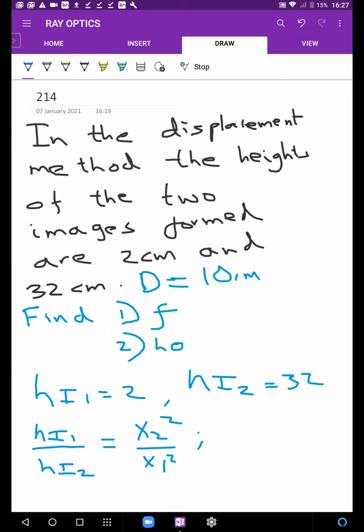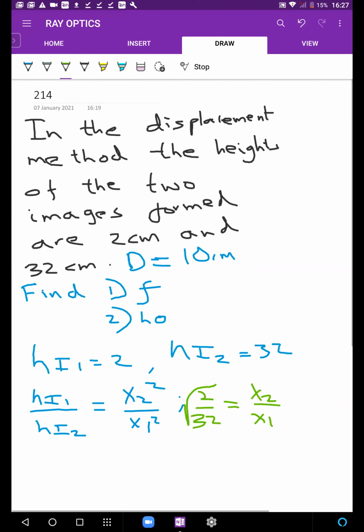Again, it doesn't matter what you're calling x2, what you're calling x1. It's just the ratio that matters. Everything is actually interchangeable. So what am I getting? 2 by 32, so 1 by 16 actually, is x2 square by x1 square. So x2 by x1 is actually root of 2 by 32, so x2 by x1 is actually 1 by 4. So I realize that the ratio between x2 and x1 is 1 by 4.